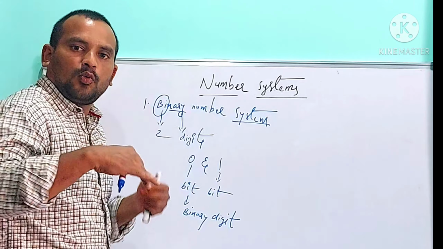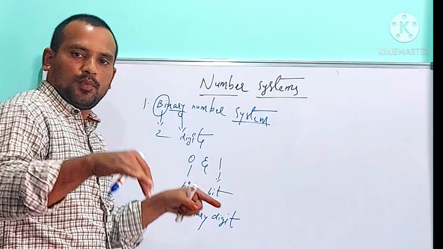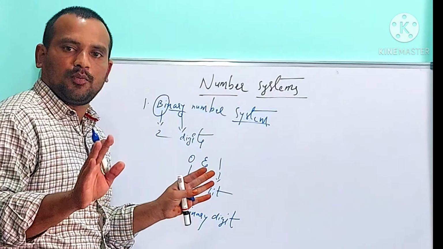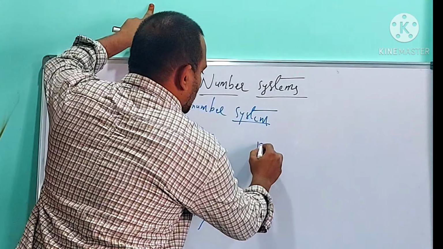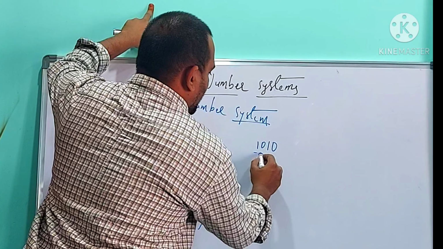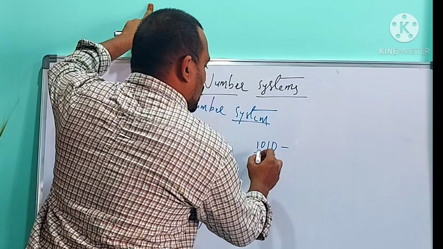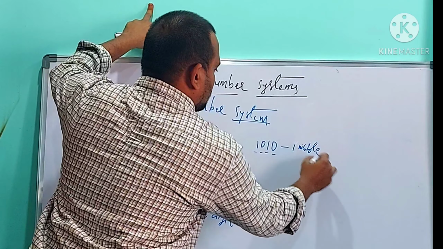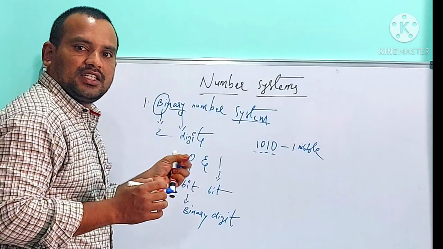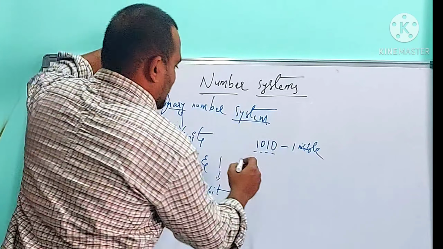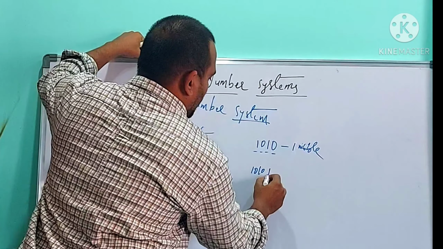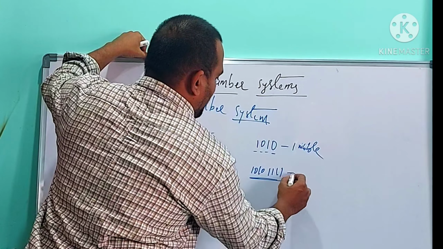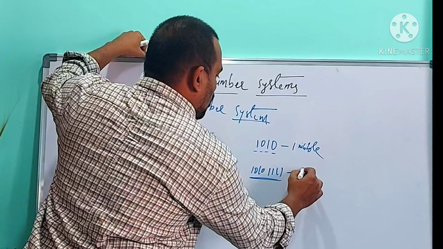Any combination of 4 bits, like a combination of zeros and ones, for example 1010. How many bits are here? 1, 2, 3, 4. 4 bits. Combination of 4 bits is called 1 nibble. Combination of 8 bits is called 1 byte. For example, 10101111. How many bits are here? 8 bits. Combination of 8 bits is called 1 byte.